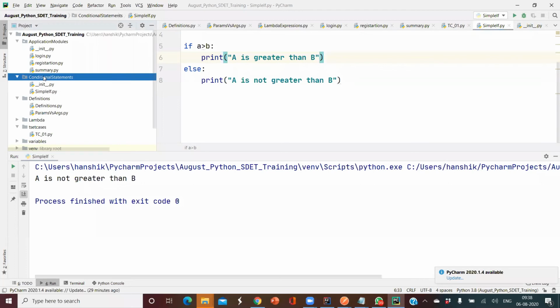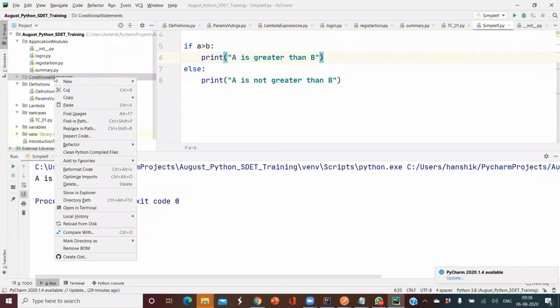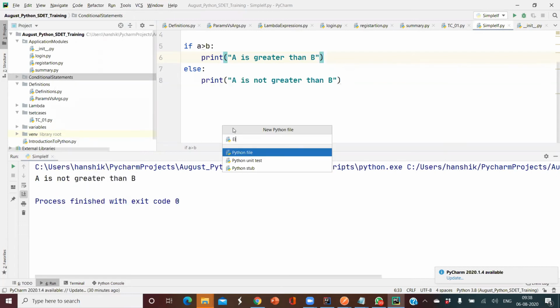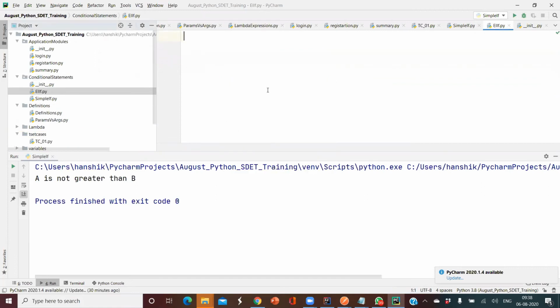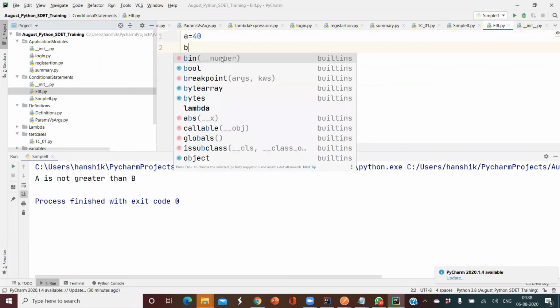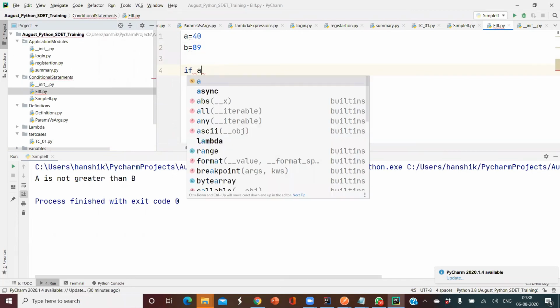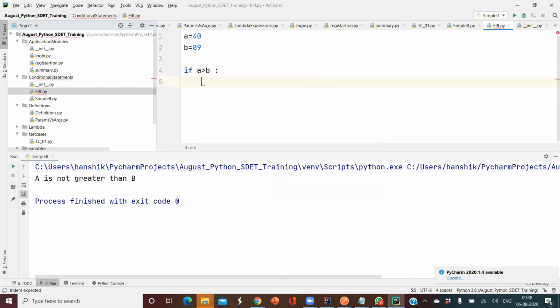So let us see about the else if condition now. I'm going to create a new Python file called else if. I have A equal to 40 and B equal to 80. Now I want to compare if A is greater than B or not. If A is greater than B, then I want to print "A is greater than B".